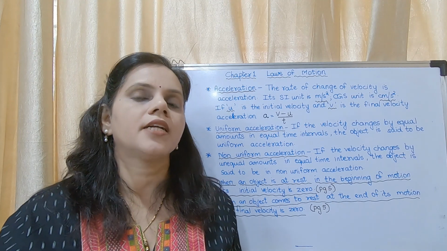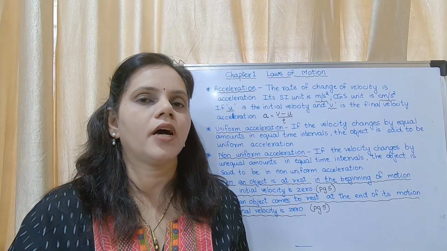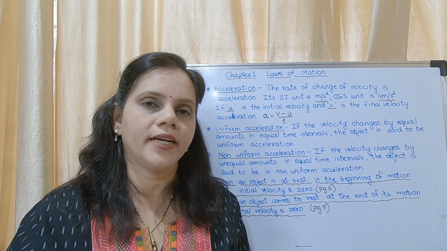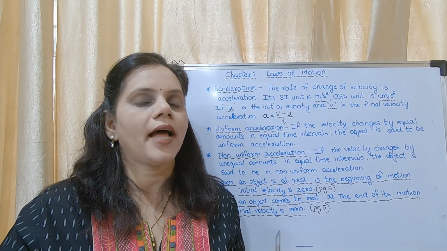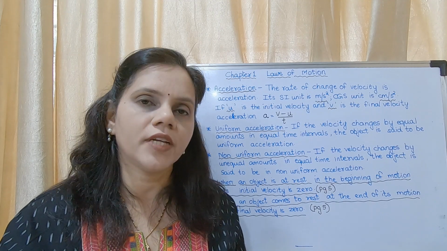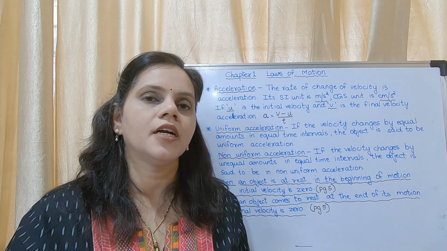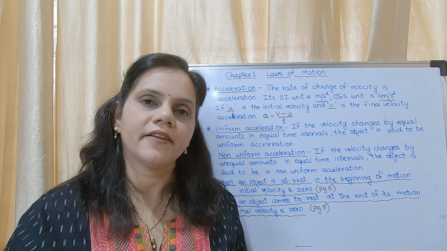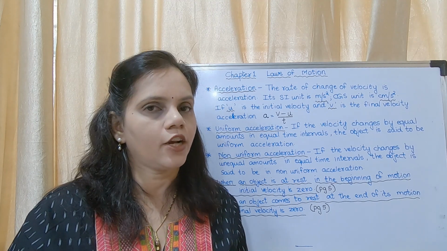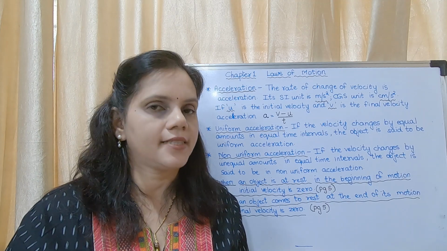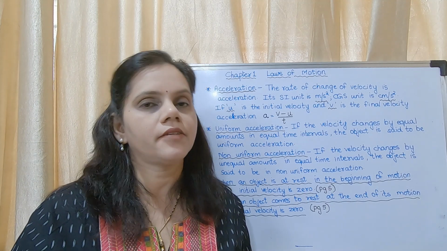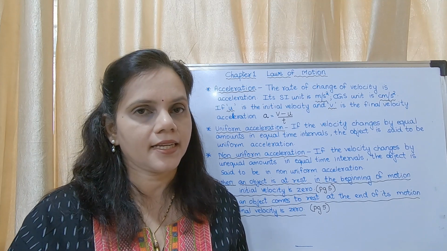So there is change in velocity. Change in velocity means there is acceleration.